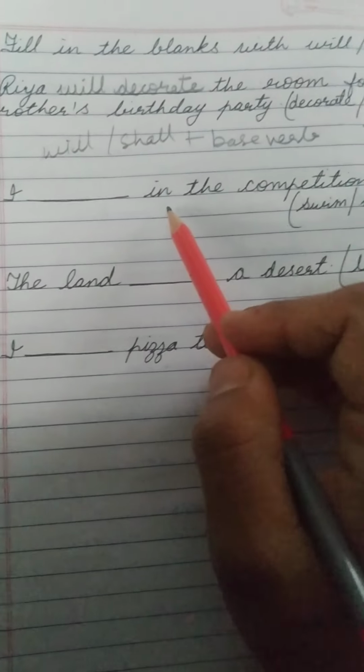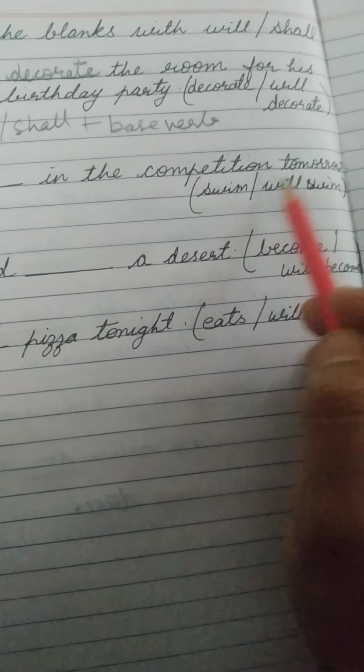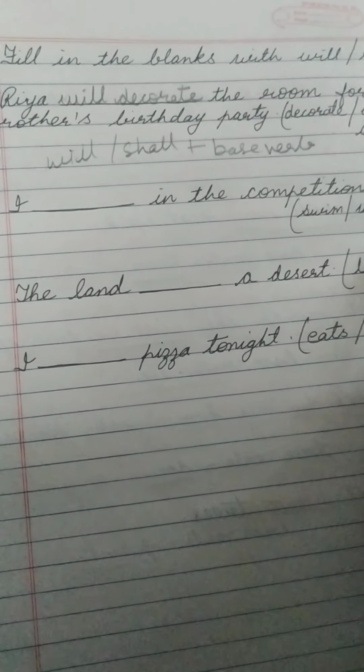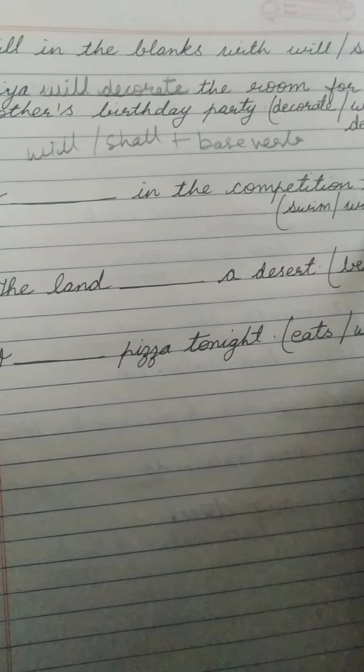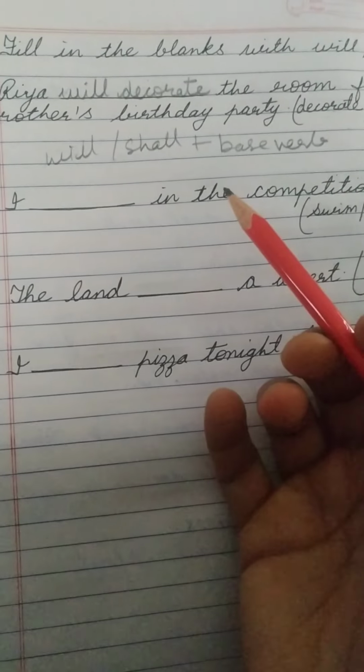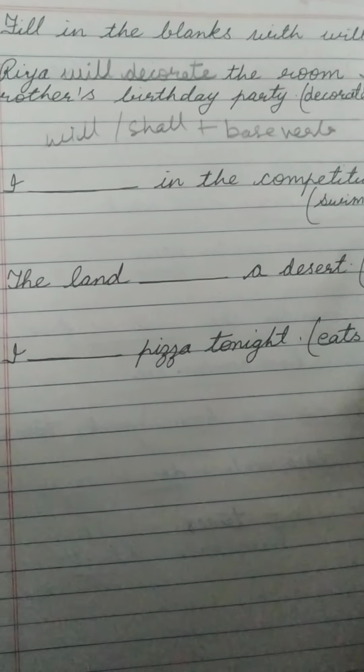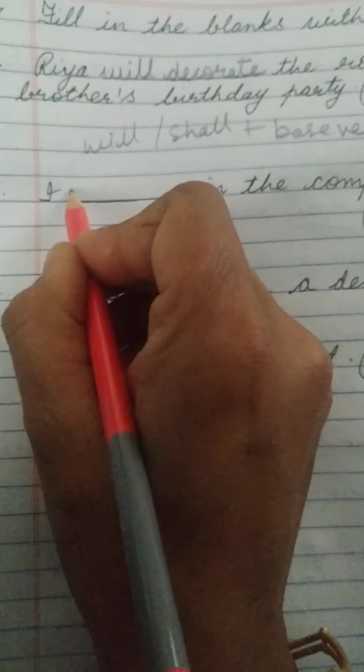I dash in the competition tomorrow. Swim or will swim. Same here, what will be the correct answer? We know that the form of the verb in the simple future tense uses will and shall. So I will swim.